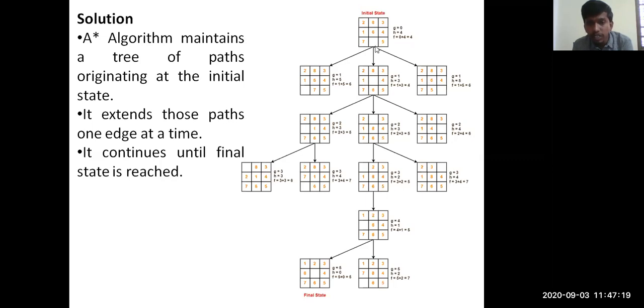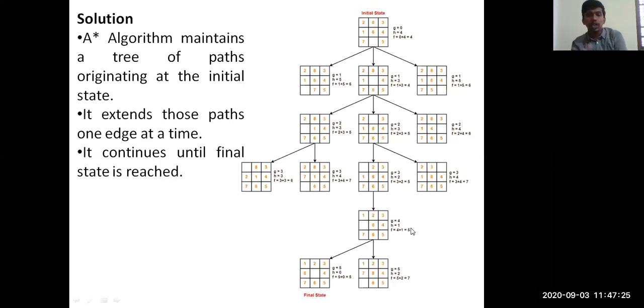And in depth 4 you can see the number of misplaced tiles, h is equal to 1. Initially the h of n value is 4, that is, 4 tiles have been misplaced. So our goal is for the h value to reach 0. From 4 to 0 the value should decrease. So forget about the number of states you have, guys, because depth will increase depending on the number of tiles you have misplaced.